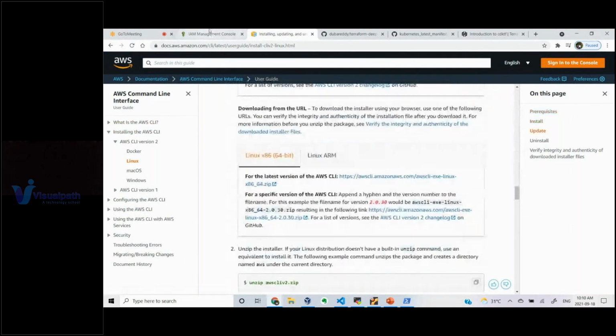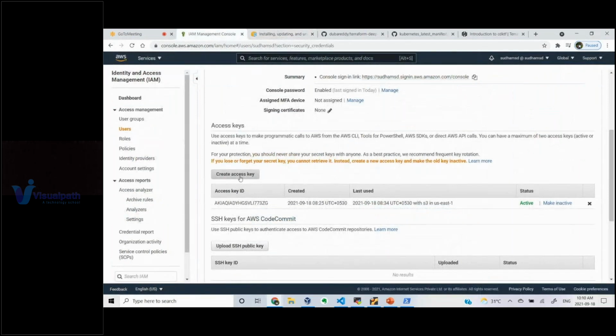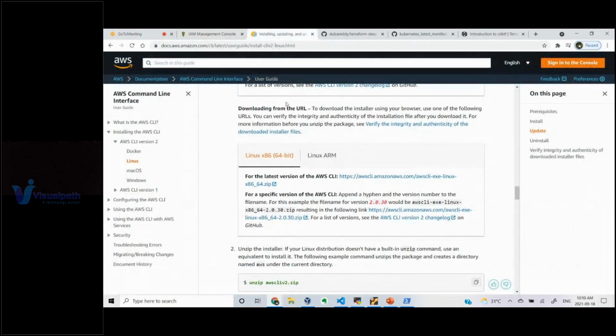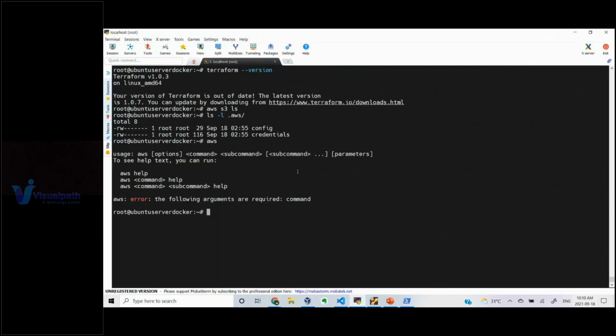Once these two things are done, creating these key files and having your AWS CLI installed, you have to run a command called aws configure. When you run this command, it will ask you for the access key, secret key, and which region you want to use. Once you execute this command, this directory will be created and these files will be created with the specific data you have passed. So this is how the CLI will work. Once this is done, now we are ready.